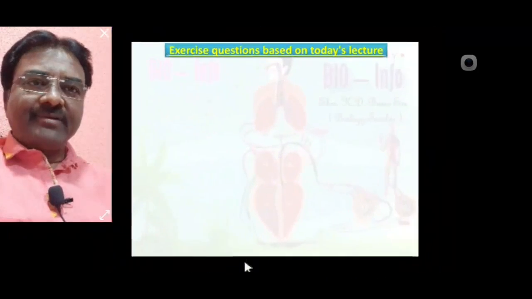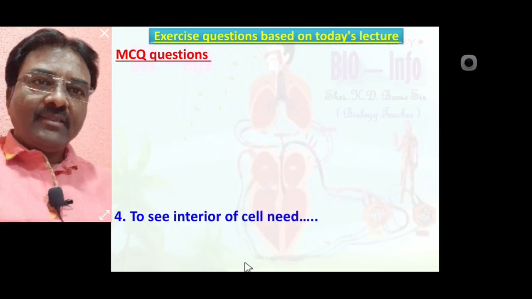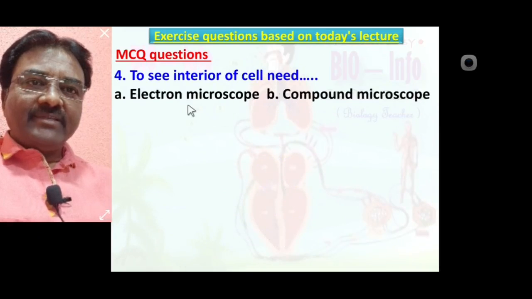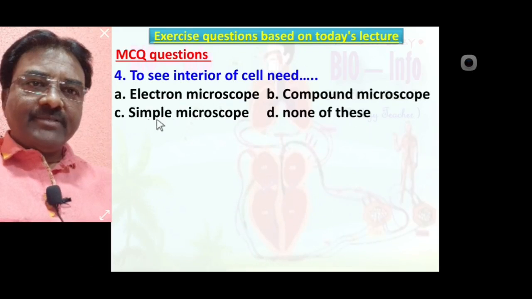MCQ number 4. To see interior of the cell need electron microscope, compound microscope, simple microscope, none of this.